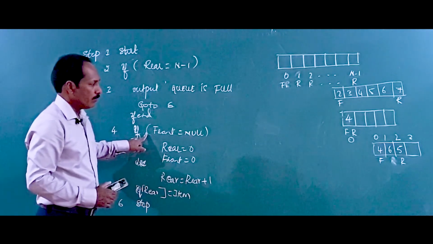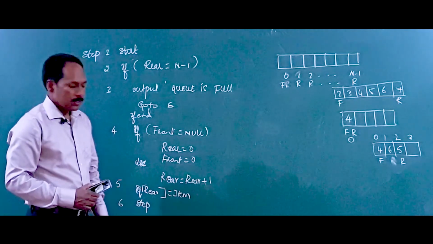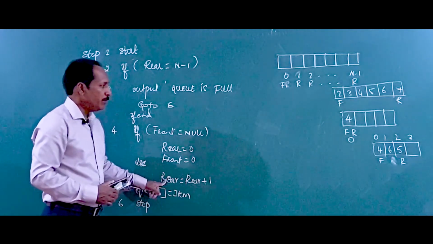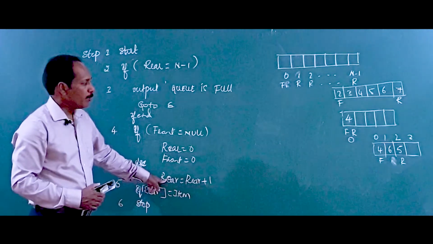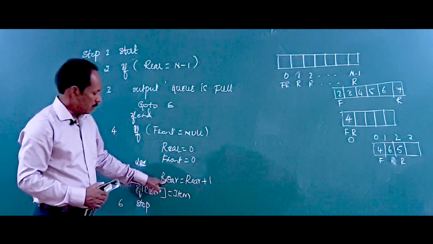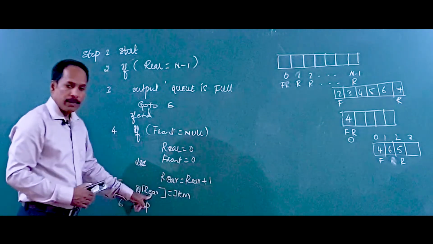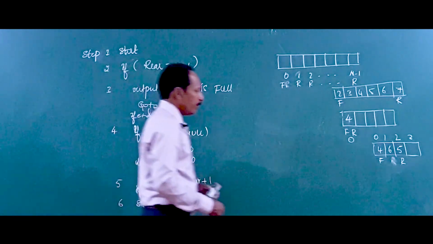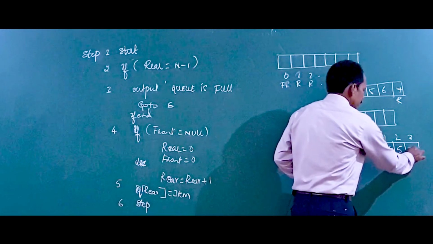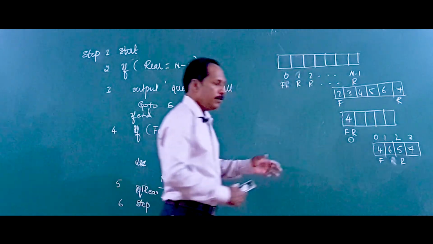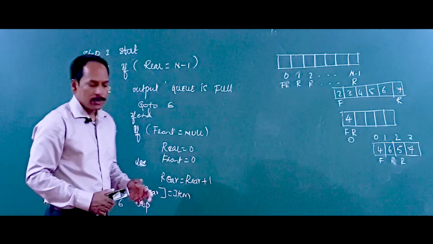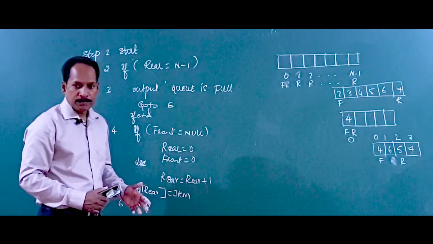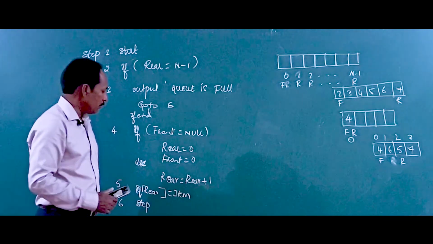Front equals null? No, front is already pointing to 0, it has some value. So else, rear equals rear plus 1. Rear was pointing to 2, 2 plus 1 is 3. So Q of rear, that is Q of 3, we don't have an item, so we insert the item, let it be 7. This is how the element is inserted into the queue. This is how we perform the insertion operation.